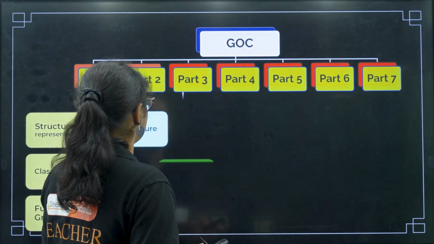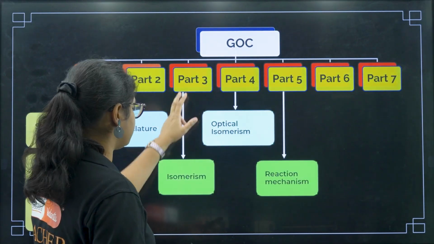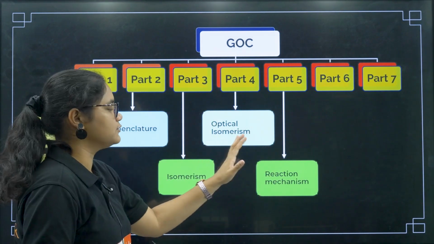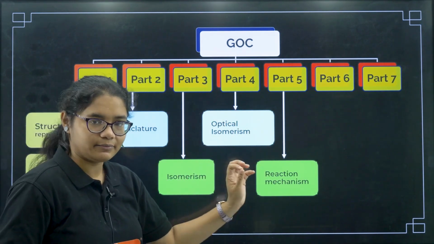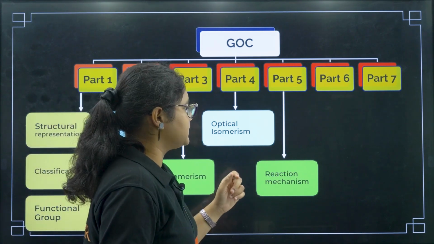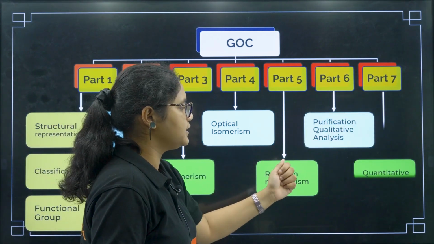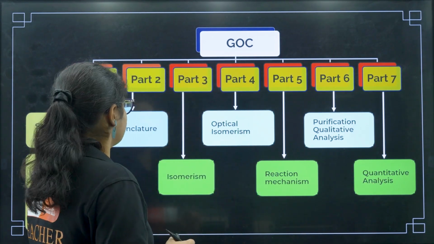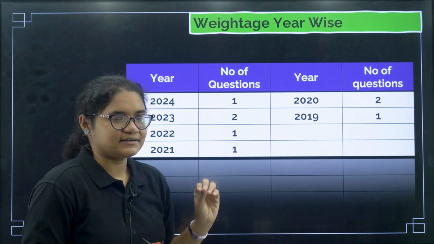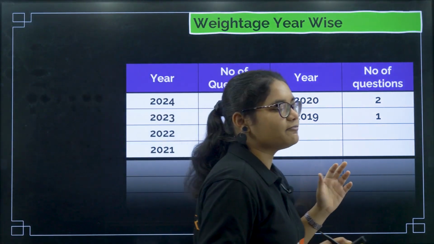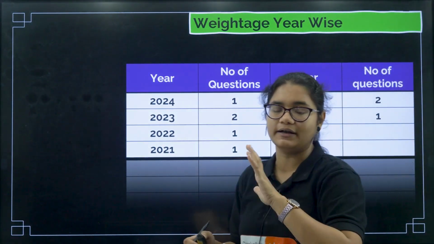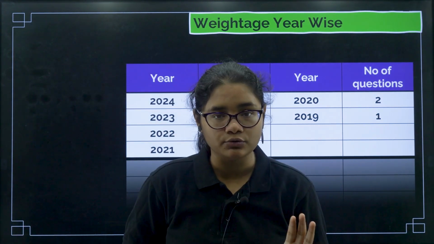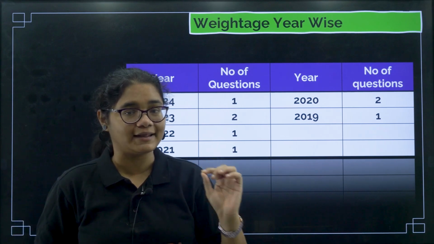So as I told you, part 3 today we are discussing isomerism, and in part 4, that is in tomorrow's class, we are going to do optical isomerism in detail. Next class we'll do reaction mechanism, then purification and qualitative analysis, and then we'll be studying about quantitative analysis. Now coming to year-wise weightage, as I told you, this chapter does not have much weightage, but yes, the fundamentals of this chapter are very important to understand the concepts of PU2. So this chapter should not be neglected at any cost.